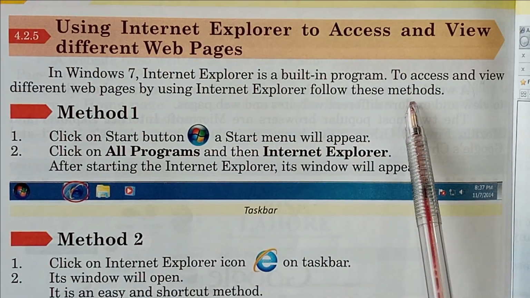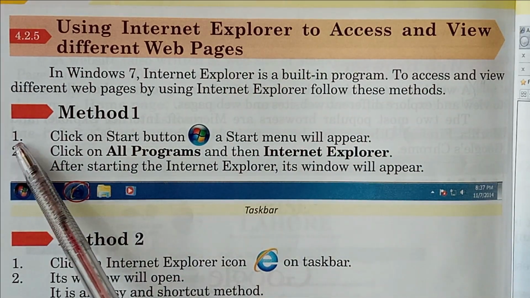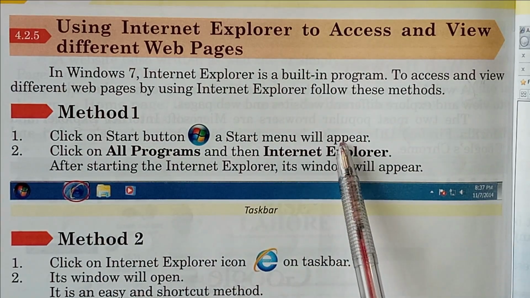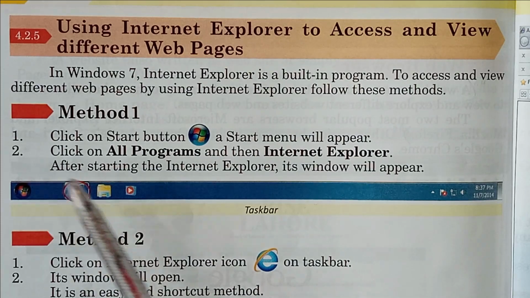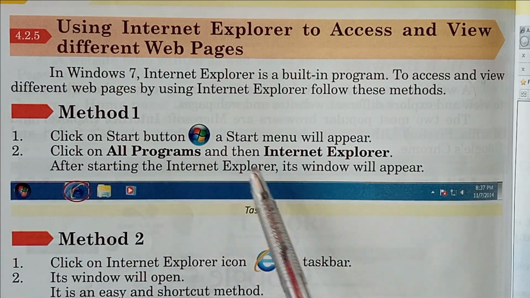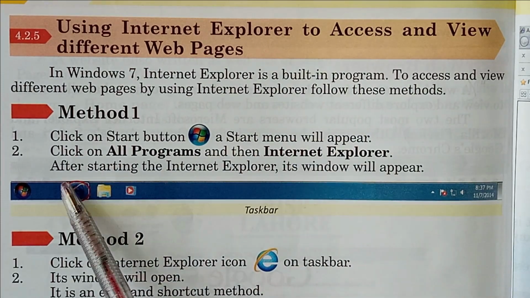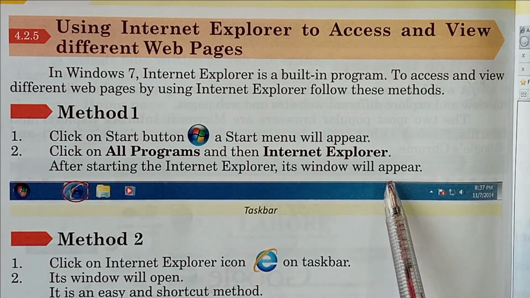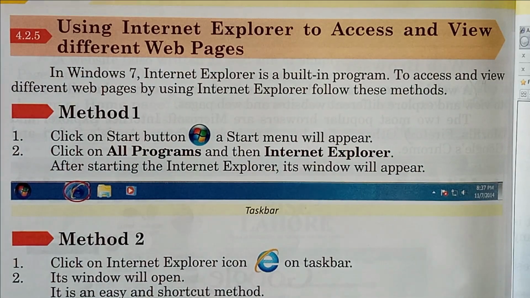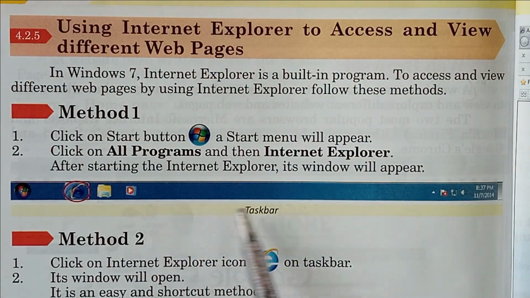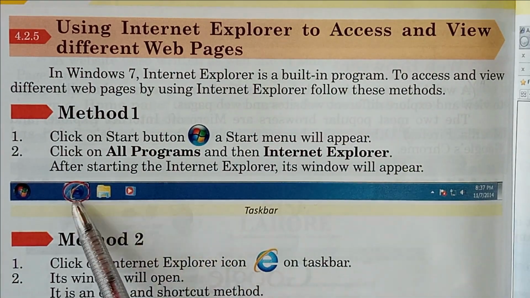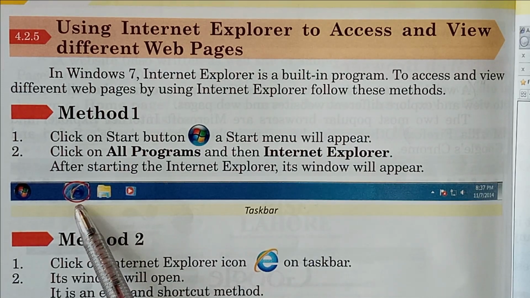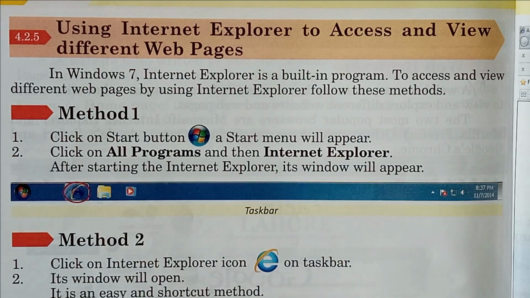Follow these methods. Method number 1. Step number 1. Click on the Start button. A start menu will appear. Step number 2. Click on All Programs and then Internet Explorer. After starting Internet Explorer, its window will appear. As you can see in the diagram, this is the taskbar. The icon of Internet Explorer is present on the taskbar.